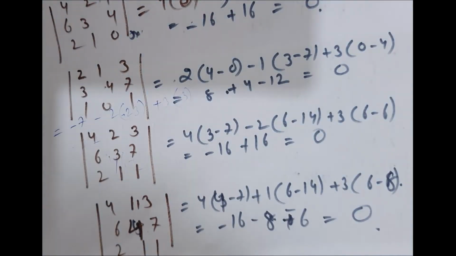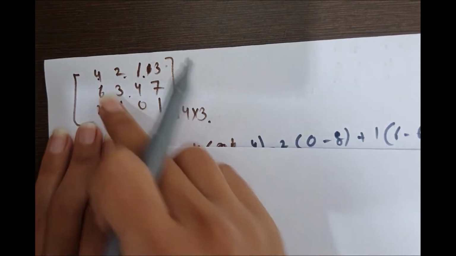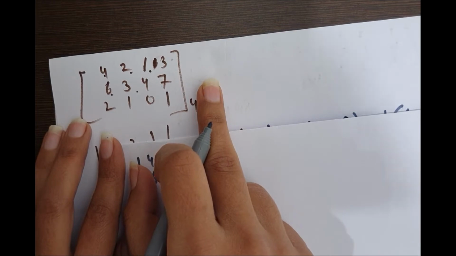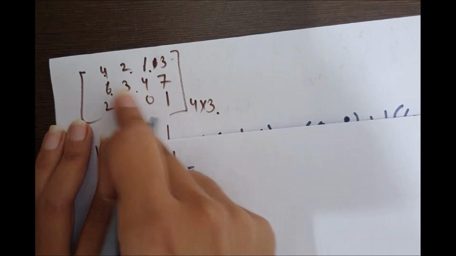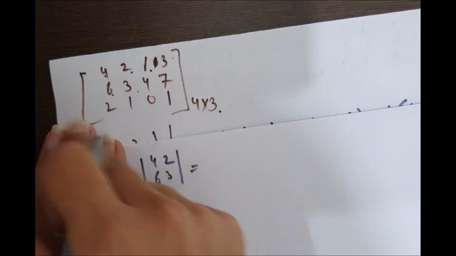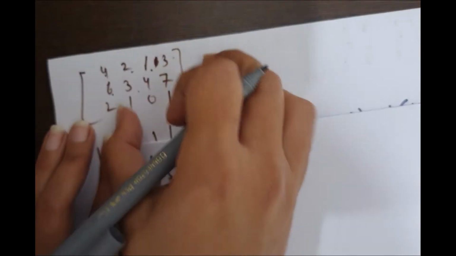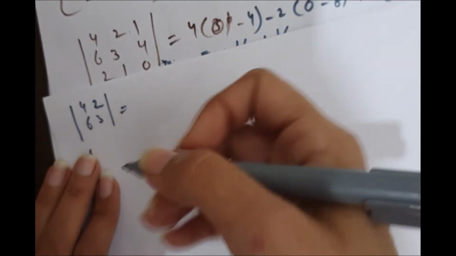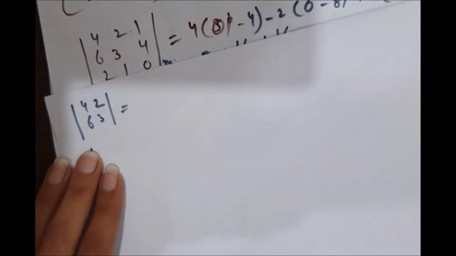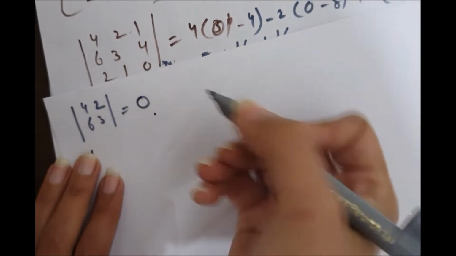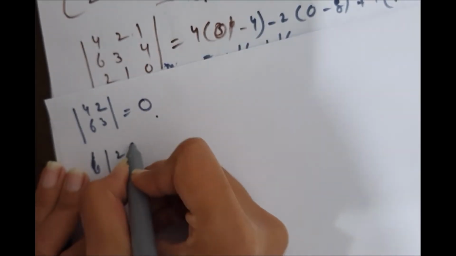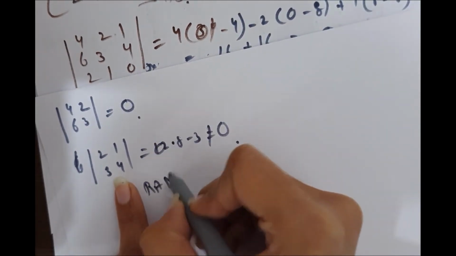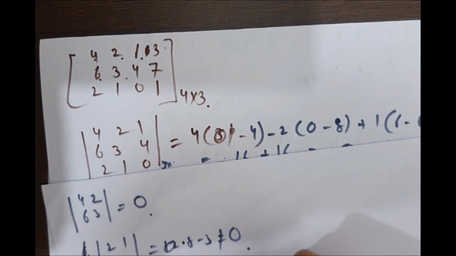So we have to convert this matrix into 2 by 2 matrices. Now how many 2 by 2 matrices of this can be possible? 1, 2, 3, 4, 5, 6, 7. I think 7 2 by 2 matrices of this matrix can be possible. So we only check 1, 2. Let's check one matrix; if its determinant comes out to be 0, then we would check others. Its determinant came out to be 0, so let's check the other one. You can see its determinant came out to be non-zero. So the rank of this matrix comes out to be 2.